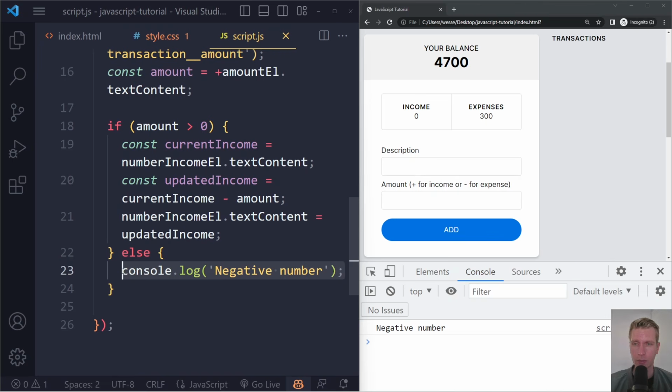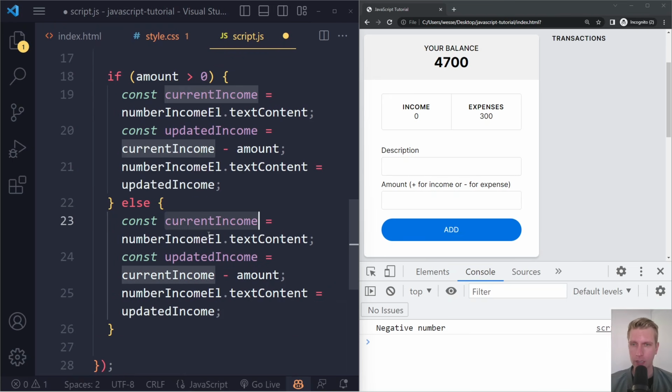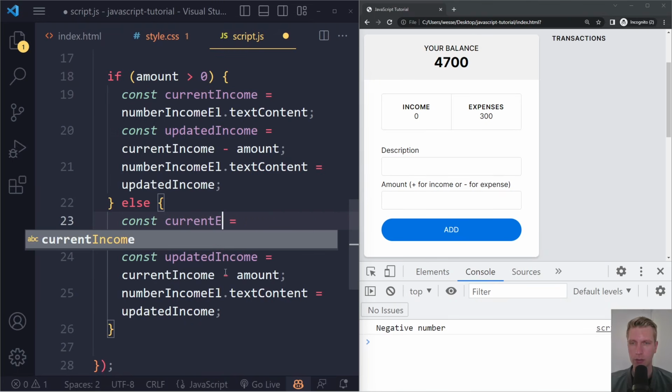Now what we want to do for the expenses is actually very similar. So we can actually just copy this code and paste it right here. So in this case, we still want to get the current expenses, not the current income, right? So here we're going to say current expenses.